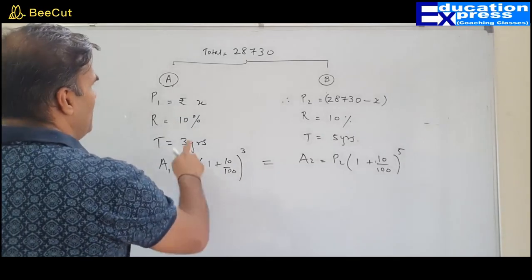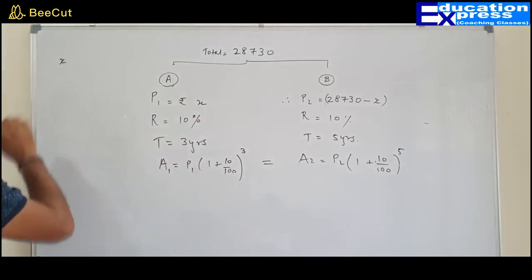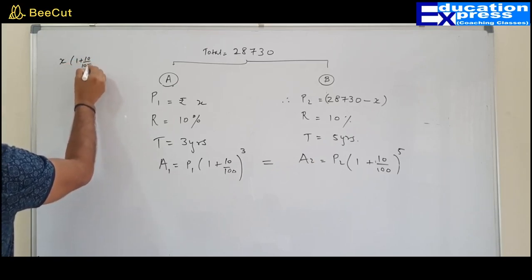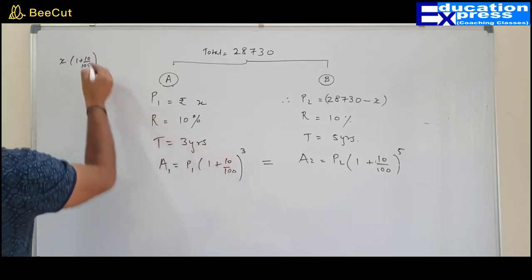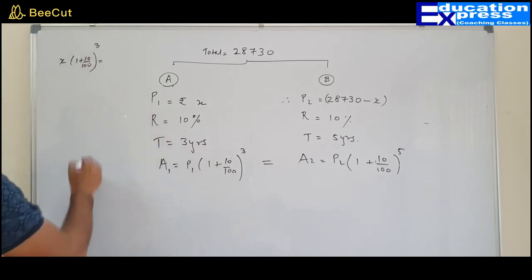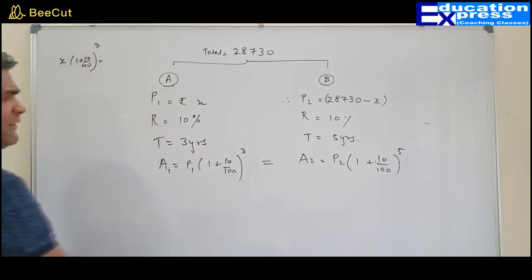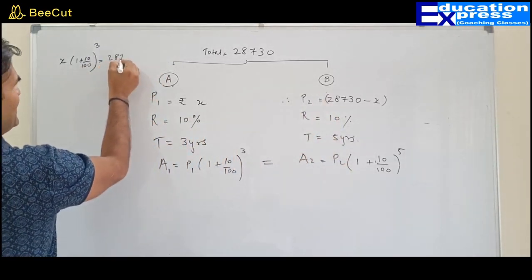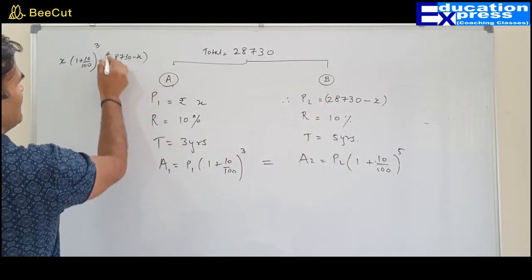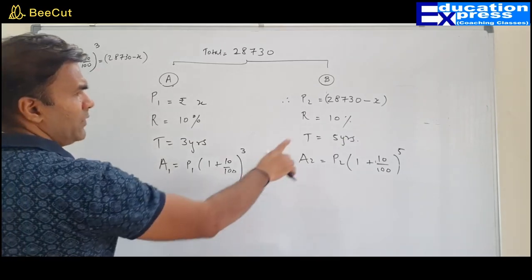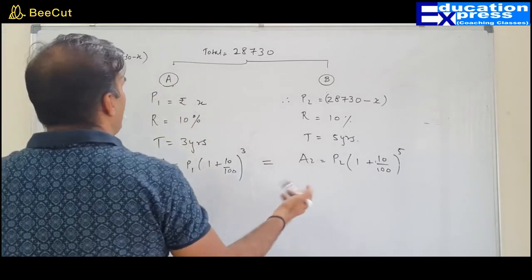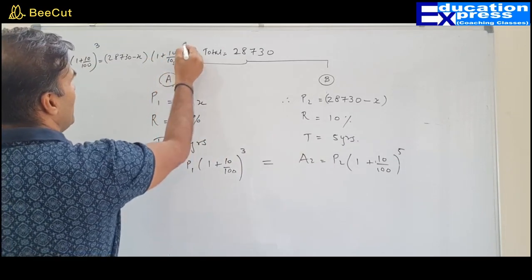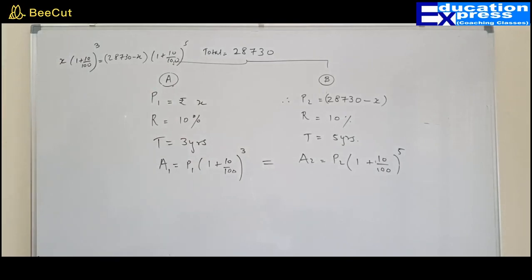P1 is nothing but X. So X into 1 plus 10 upon 100 raised to 3 is equal to P2 into 1 plus 10 upon 100 raised to 5. Now what is the value of P2? P2 is 28,730 minus X. So this is my equation.